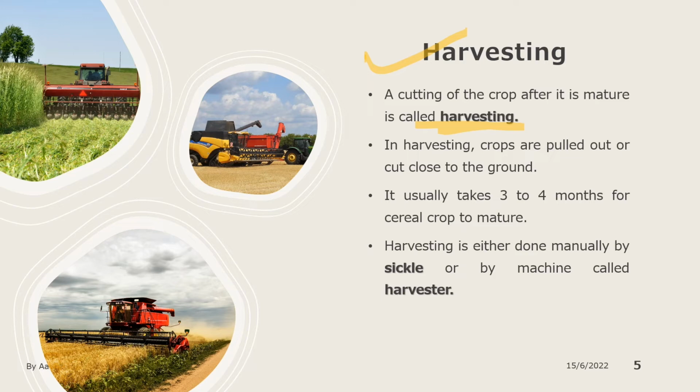Harvesting is either done manually by sickle or by a machine called a harvester. If you are doing it manually, physically, what can be used? A sickle. This is the shape of the sickle. This is the sickle, or it can be done by the machine. This is the machine, and that is called a harvester. The harvester can also be used for harvesting, and it saves labor and time.